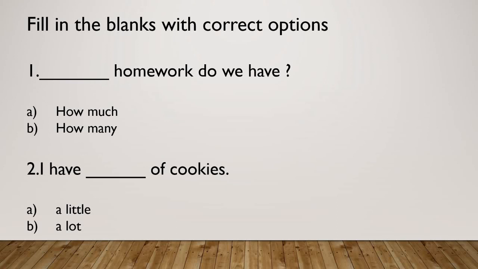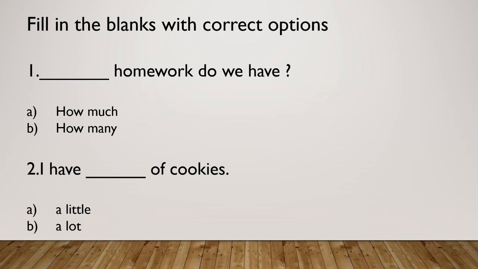So how much homework do we have? Now let's do the second one. I have dash of cookies. So what will be the answer over here, student? Yes, correct. I have a lot of cookies.